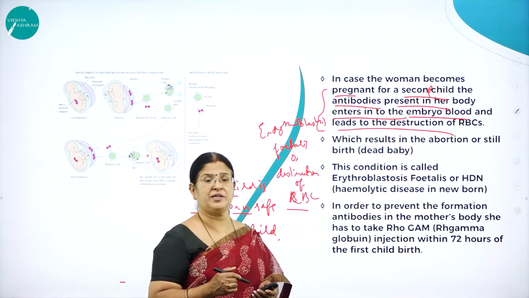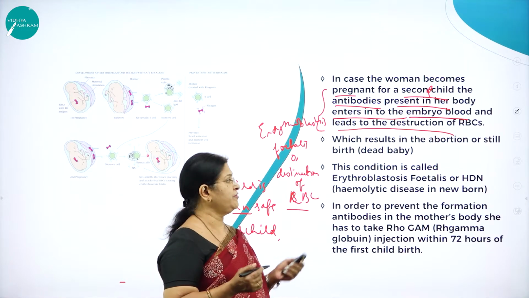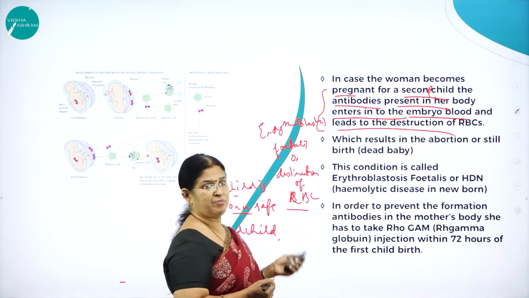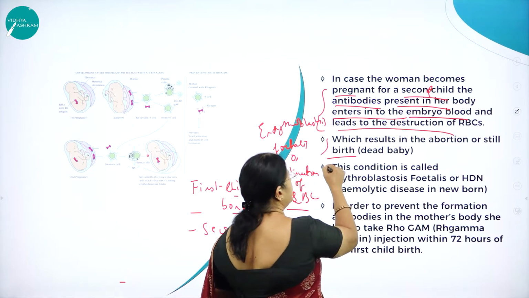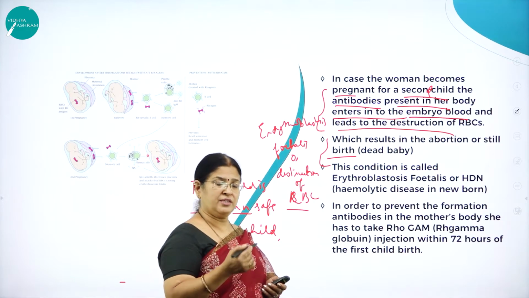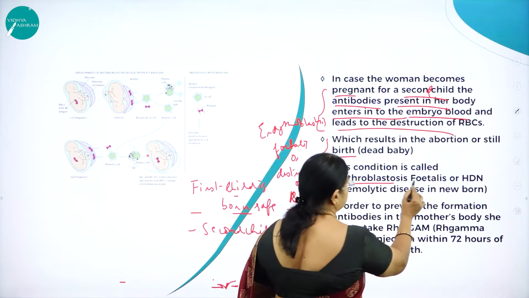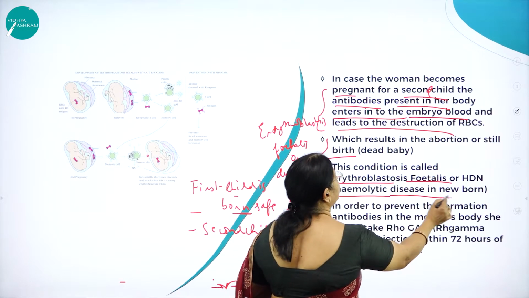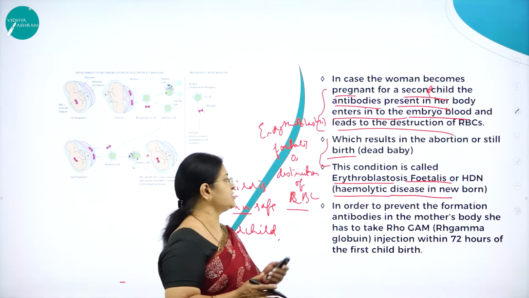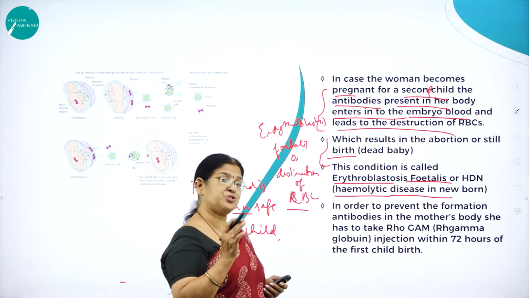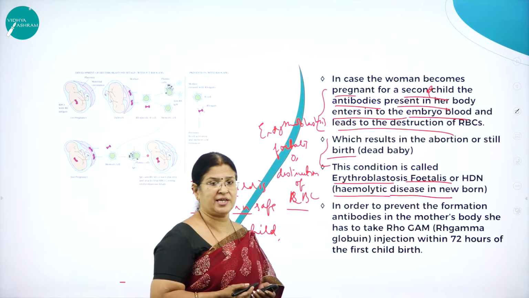So the baby that is born will be stillborn. So the baby dies within the mother's womb, if this serious problem is there. So which results in the abortion, or what we call stillbirth. Stillbirth means the baby dies, the fetus dies within the mother's womb. So this condition is called erythroblastosis fetalis, or it is also called hemolytic disease of the newborn, HDN. Hemo means what? Blood. Lytic means breaking of RBC cells, or it is called erythroblastosis fetalis.